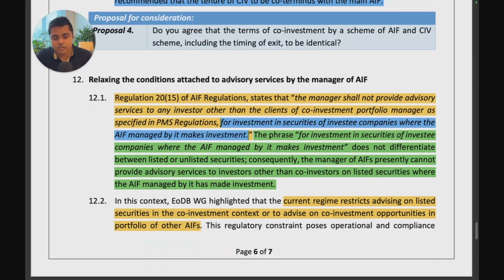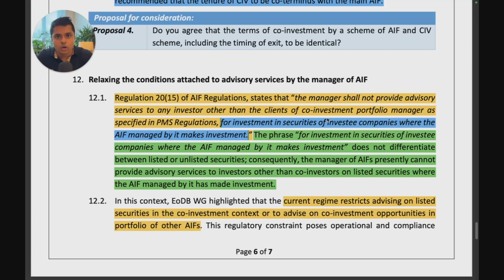Next, relaxing the conditions attached to advisory services. So at the start of the video we discussed that currently AIF managers are not allowed to advise on listed investments. Here SEBI has made reference to regulation 20 sub-regulation 15 of the AIF Regulations, which states that the manager shall not provide advisory services to any investor other than the clients of the co-investment portfolio manager specified in the PMS regulations for investment in securities of investee companies where the manager makes an investment. So you can't offer advisory services to any investor other than your clients of co-investment portfolio manager. You can't go and do investment advice separately.